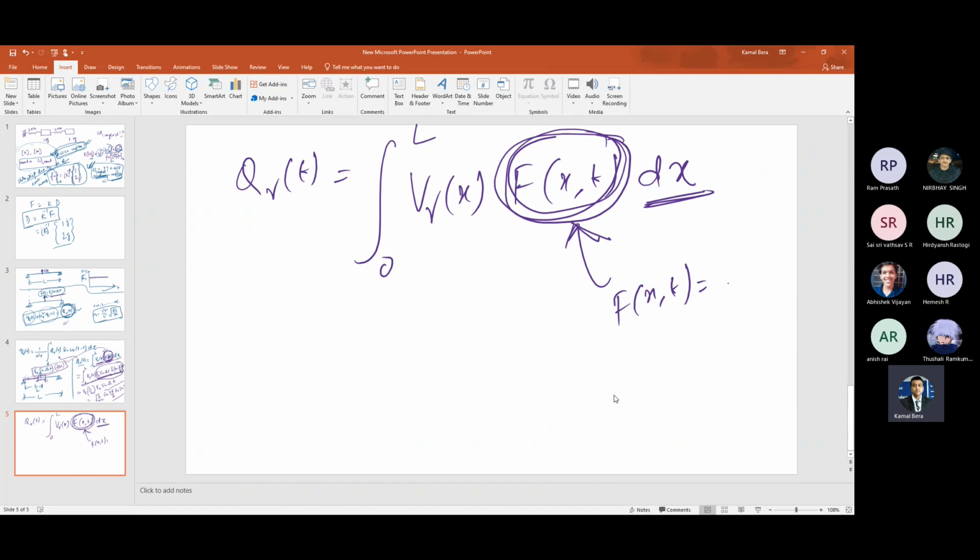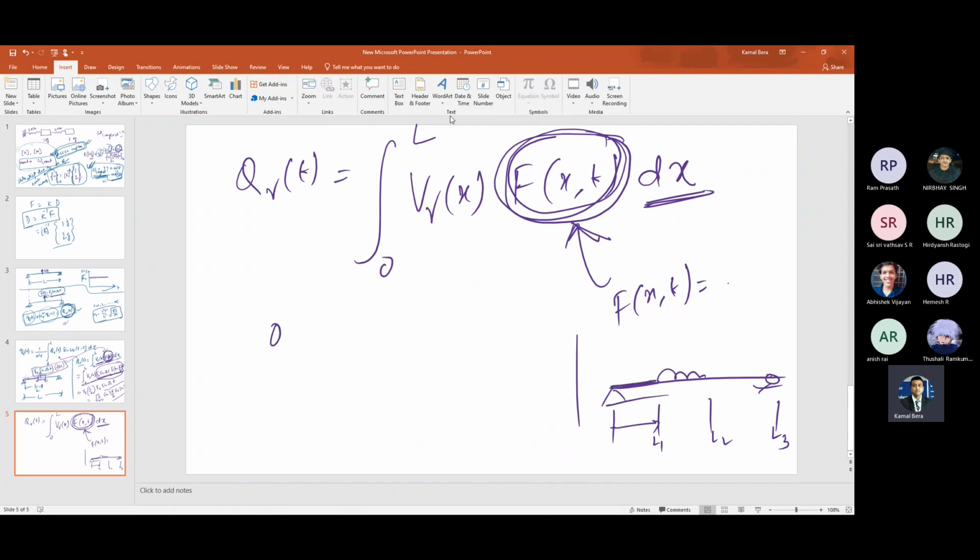Now he is saying that let's say my load is not over the entire domain. Let's say it is somewhere here, a time varying distributed load somewhere here. Then what will I do? Let's say here are L1, L2, and L3. Then for each region you will integrate separately.